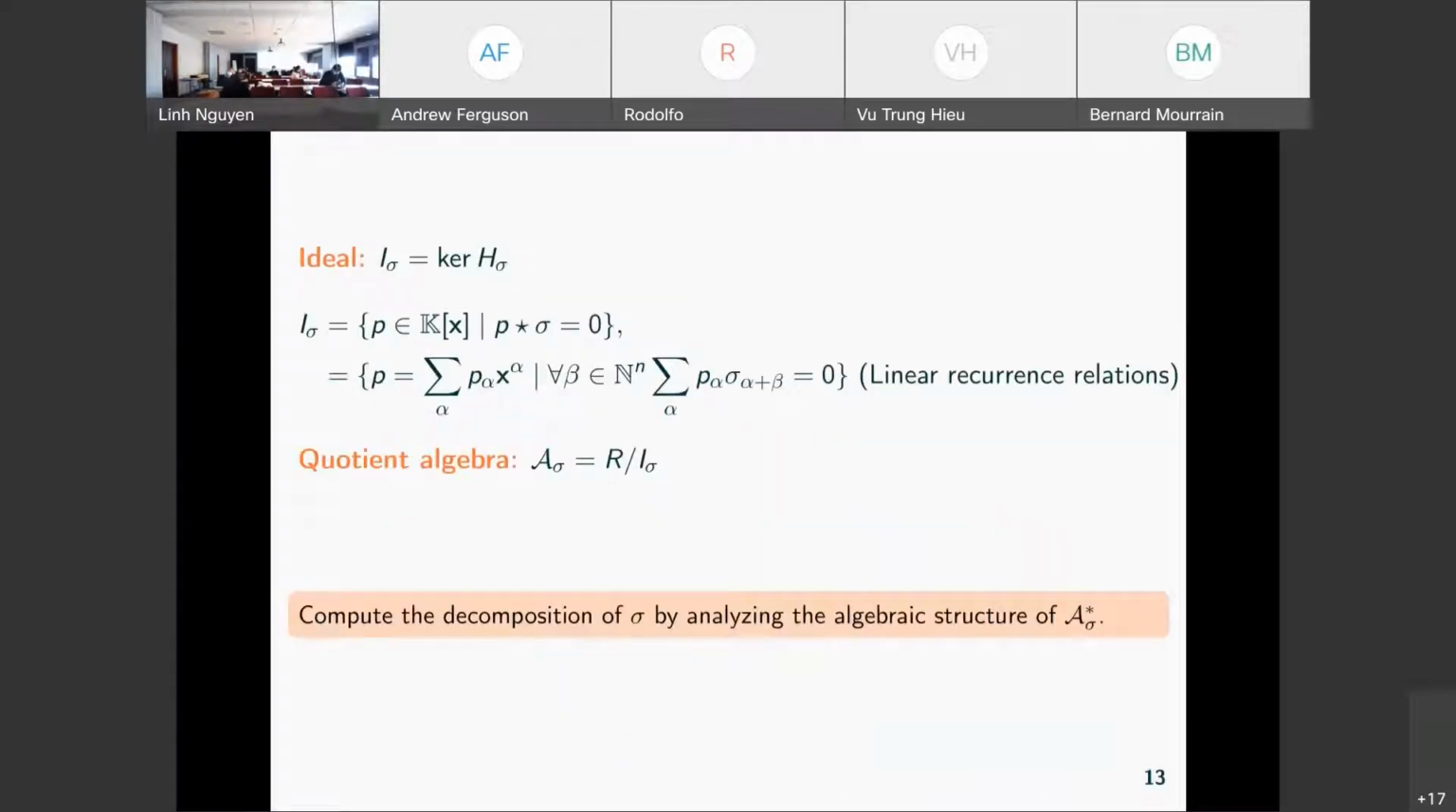Okay, and then some algebra. When we have this Hankel operator, we can look at the kernel, and the kernel is in fact an ideal, which is stable by multiplication. This can be verified easily. When we have an ideal, we can take the quotient by this ideal, and we have a quotient algebra that we denote A sigma. And in fact, the structure of sigma is reflected in the structure of A and its dual.